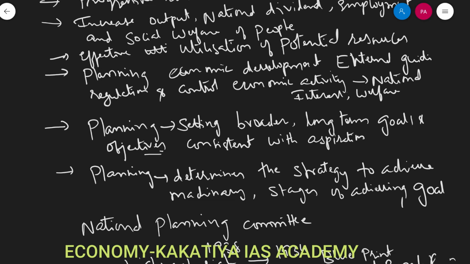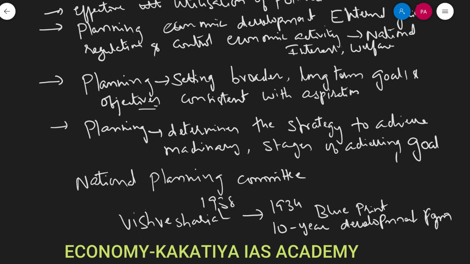In the form of a 10-year development program, right? So these were the roots of the planning system in India. So, the setting up of the National Planning Committee under the chairmanship of Jawaharlal Nehru.